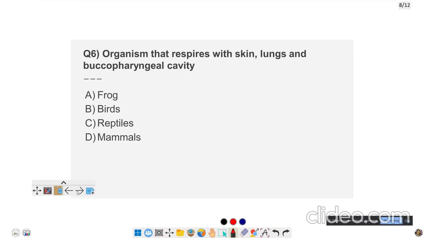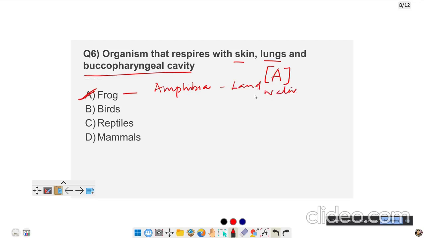Organism that respires through skin, lungs, and buccopharyngeal cavity. The speciality is given to frogs. So the correct answer is A, frog. Frog belongs to the class Amphibia. Why does it belong to Amphibia? Because it lives both on land as well as in water. That is why it is called amphibia.